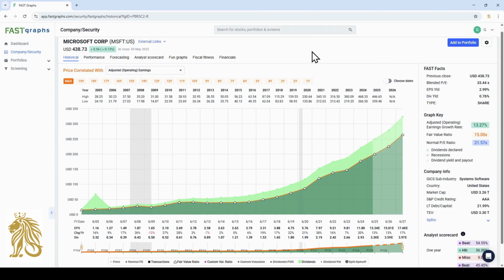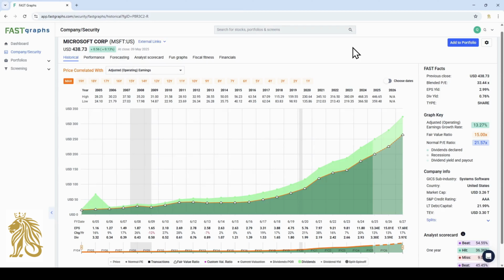Today we will do a quick valuation of Microsoft. For this valuation I use FastGraphs. Here you can see that we have data available up to 2005. As you can see, Microsoft is showing very consistent growth. Their adjusted operational earnings growth is about 13%.